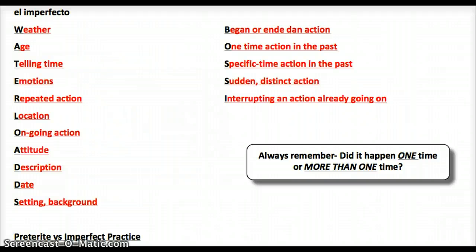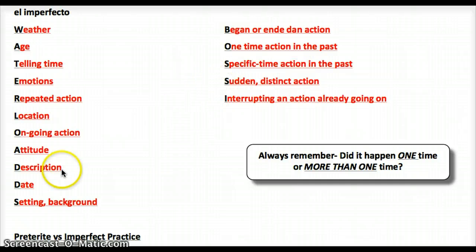And so on this one, I might be talking about, let's say, like I used to go skating a lot, but one day I fell down. Okay, well, one day is a specific time that happened in the past, but even better specific time would be something like on October 3rd, 1953, I ran my first race. Well, that race happened one time, so it comes back to the did it happen one time or more than one time, but it's a specific time action in the past.